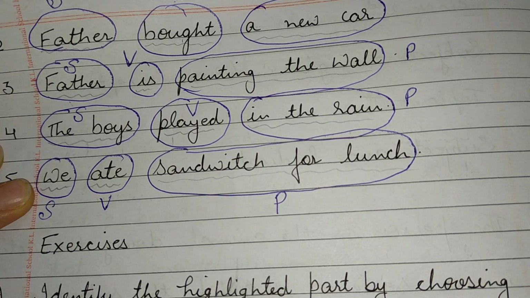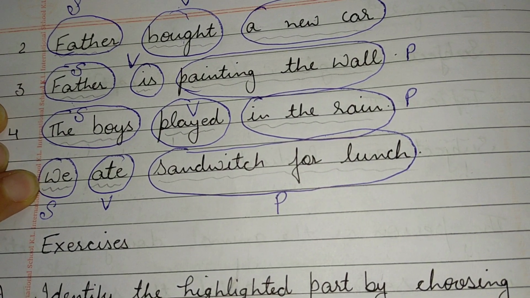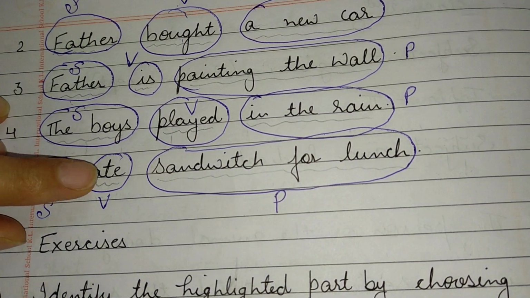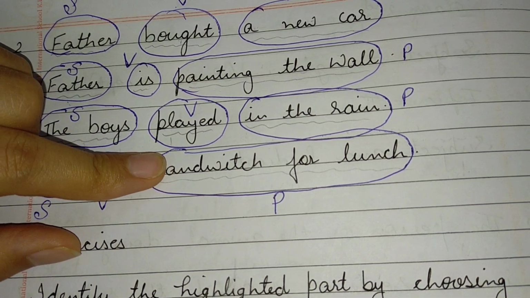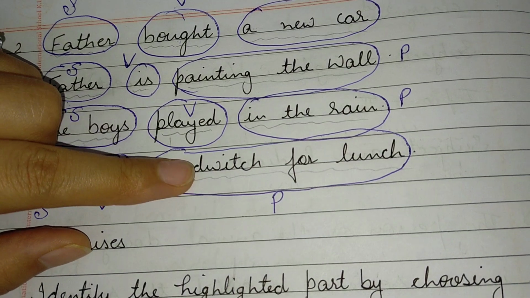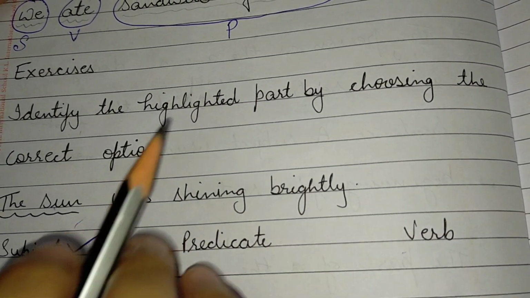Next example, we ate sandwich for lunch. We means we are talking about some person here. So this is subject. Ate is helping verb. Sandwich for lunch is predicate. What they ate? Sandwich for lunch. So this is predicate. Now here comes the exercise.